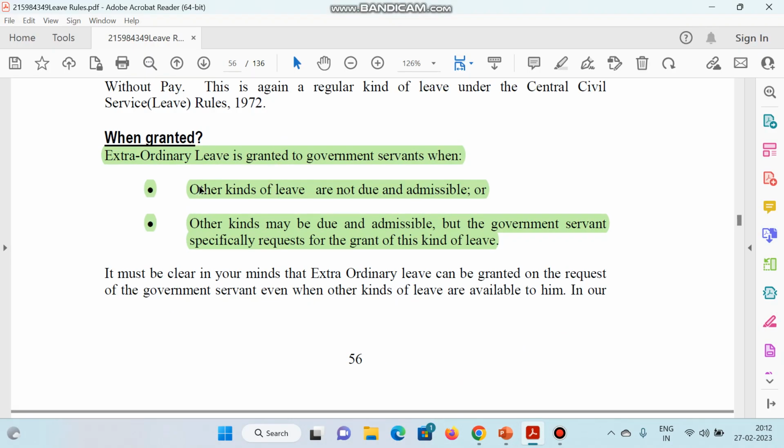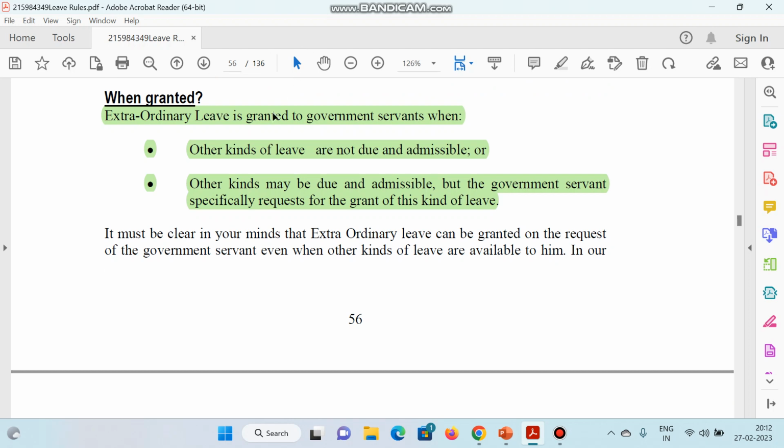As you can see, this is the official document, leave rules of Himachal Pradesh. And extraordinary leave is granted to the government servant when other kinds of leave are not due and admissible. जब सभी की सभी लीव्स खत्म हो जाए या एडमिसिबल ना हो, उस समय पर एक्स्ट्राऑर्डिनरी लीव देकर किसी भी कर्मचारी की सर्विस को प्रोटेक्ट किया जा सकता है.